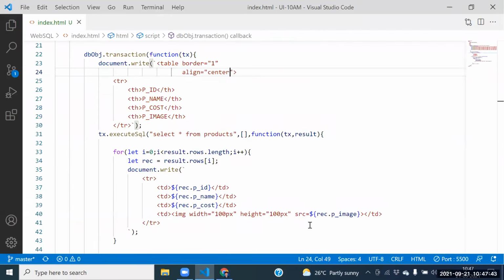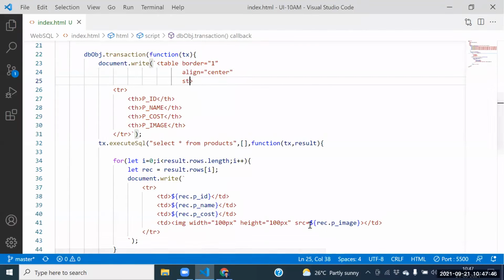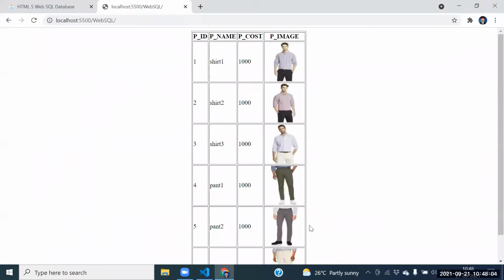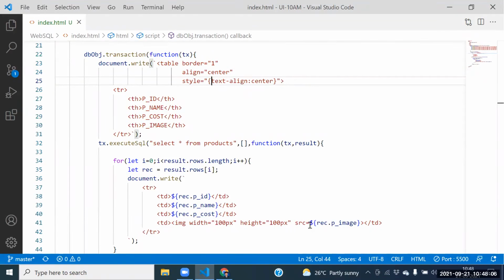Guys, next one. One more point is style equal to. Which style we need to place? Style equal to text-align. It is a JSON object. Text-align equal to center, what you wanted to place. Style equal to text-align equal to center.